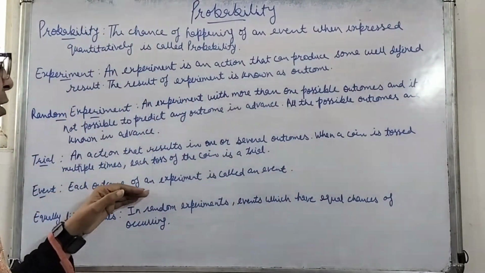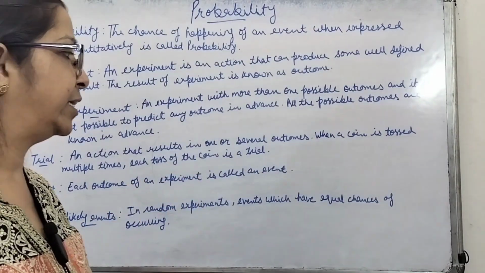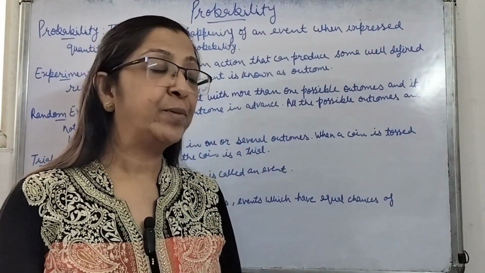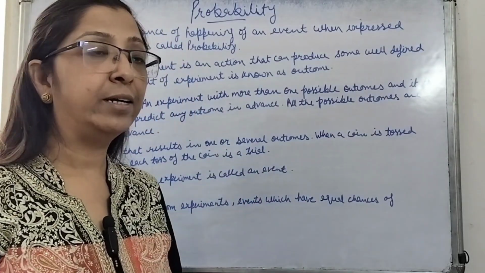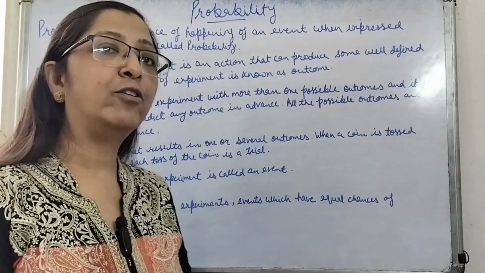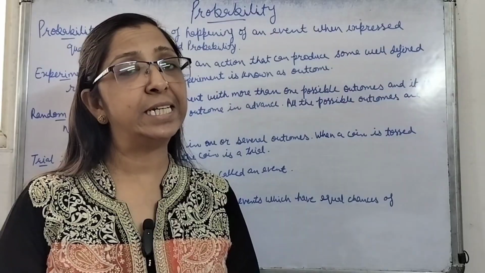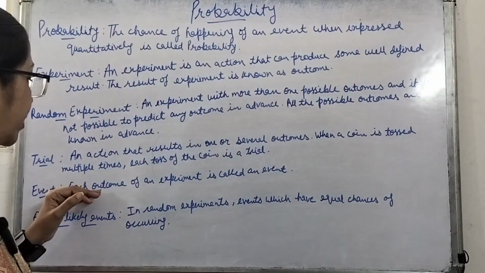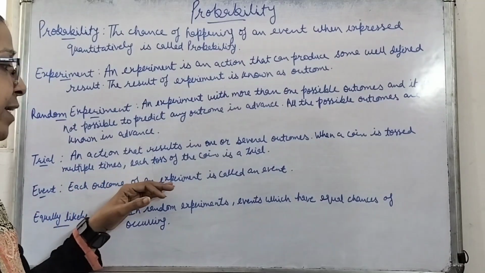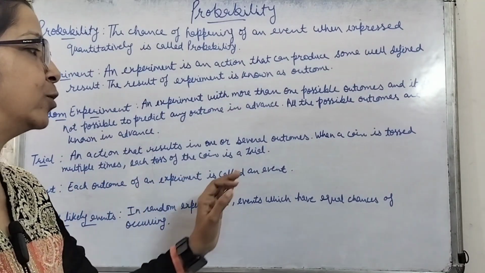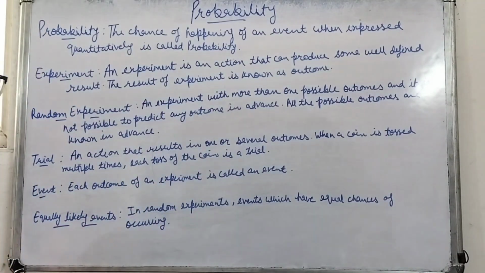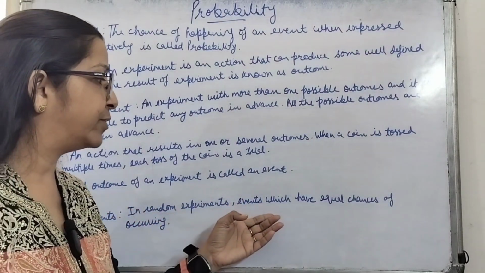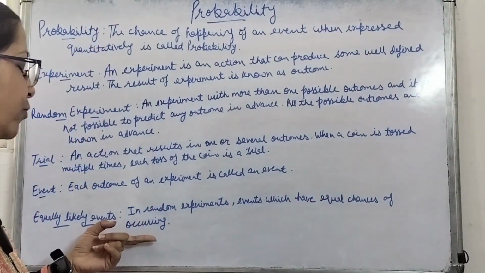Event, each outcome of an experiment is called an event. Like when we are tossing a coin, coming of head is an event, coming of tail is an event. When we are rolling a dice, coming of 2 is an event, coming of 6 is an event, coming of an even number is an event. So whatsoever the outcomes of the experiments are, all these are known as events. Equally likely events. In random experiments, events which have equal chances of occurring.